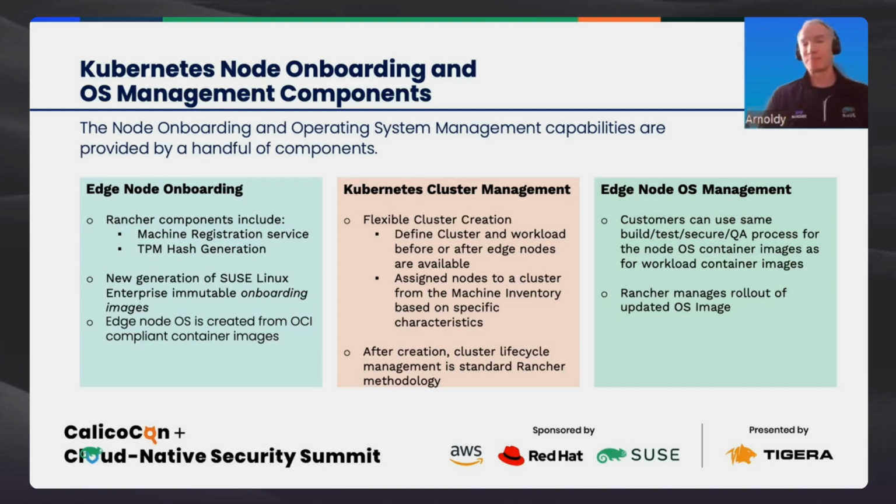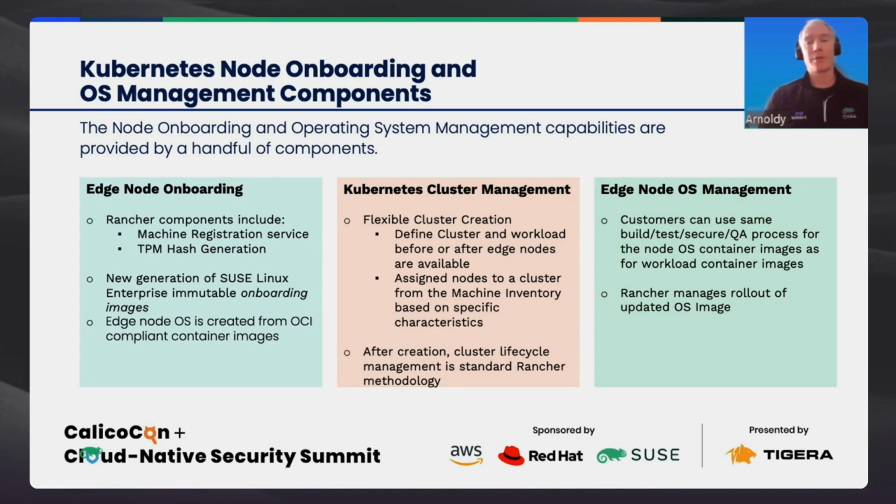So for instance, if I were deploying this in a hospital, I would want to run certain applications in a patient's room versus other applications in the hospital pharmacy. And I would want to make sure that I am sending those applications to the correct geography and not getting those confused. Once I've created those Kubernetes clusters, now the lifecycle management for all Kubernetes clusters inside Rancher is the same here as well.